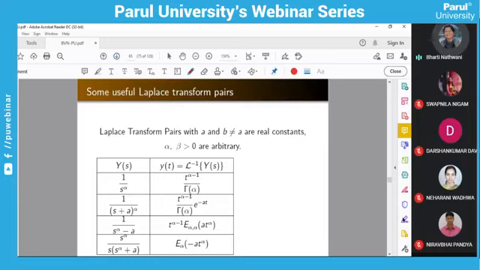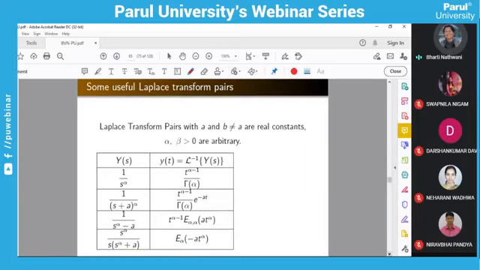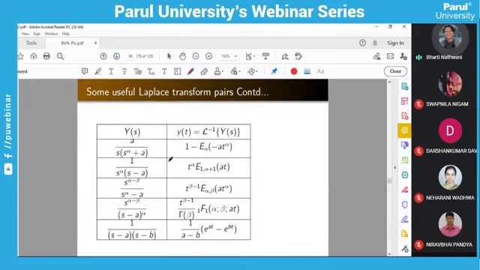Now we will see some inverse Laplace transforms of functions. If these are the Laplace transforms, then the inverse is this. You can see here you are getting the exponential function. Here it is a Riemann function. It is a Mittag-Leffler function, and then the next Mittag-Leffler function in terms of Riemann's. This is a hypergeometric function. See, in the comma and semicolon, this is written.